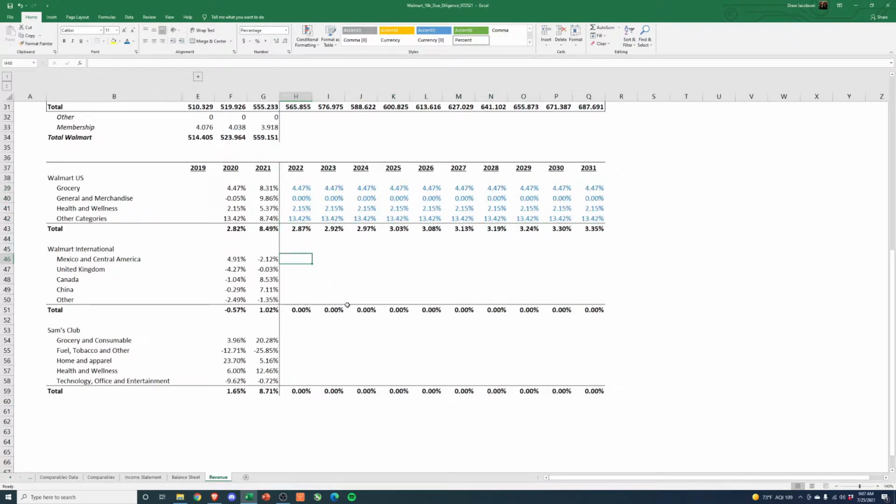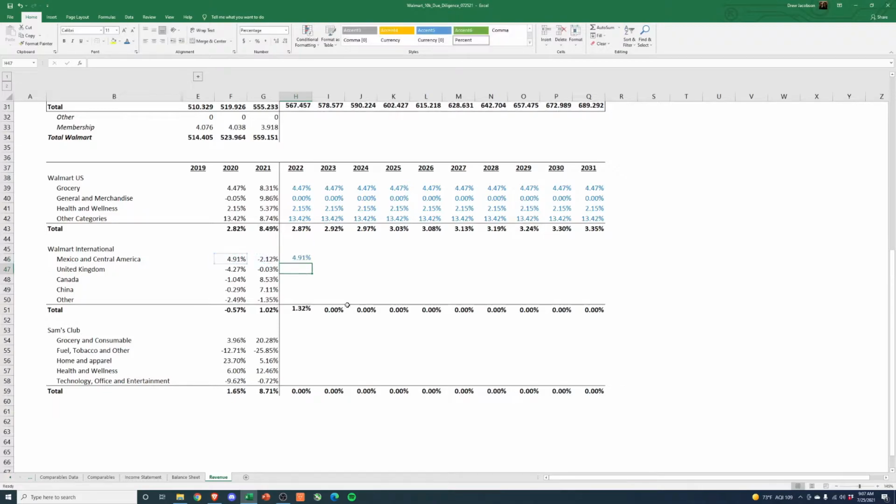Now, this one's interesting. They didn't see the big pandemic surge in the UK or in Mexico and Central America, but they did in Canada and they did in China. So very interesting. I think this is a hard one to really figure out, and that does make it tough, especially because we don't have any more granular level other than just the country level stuff.